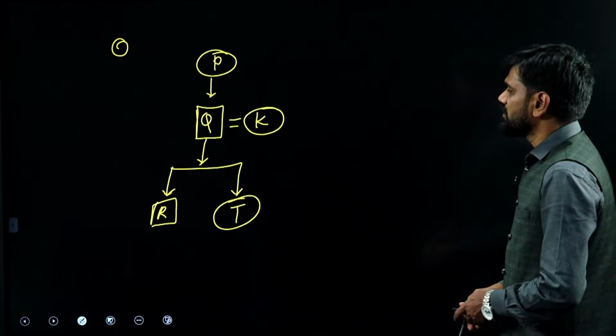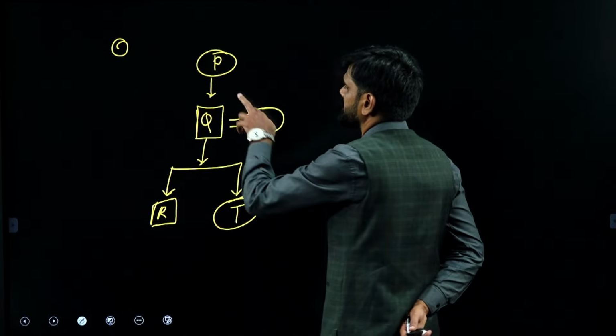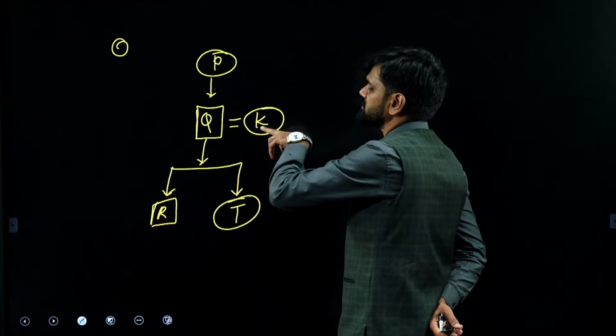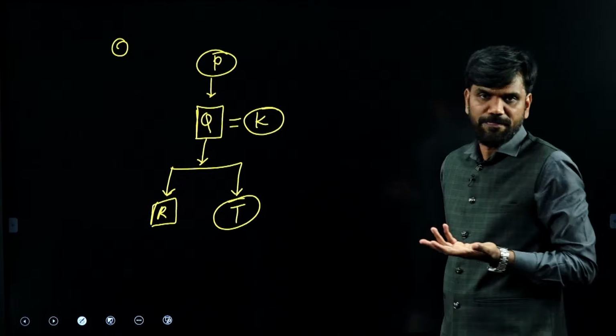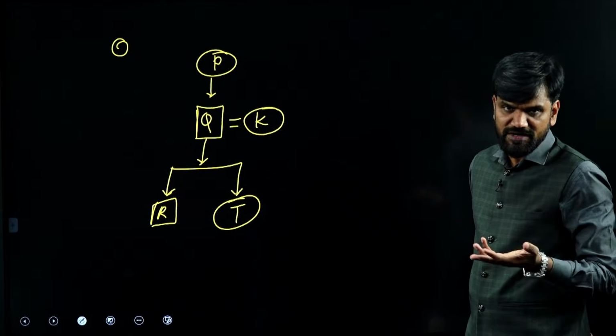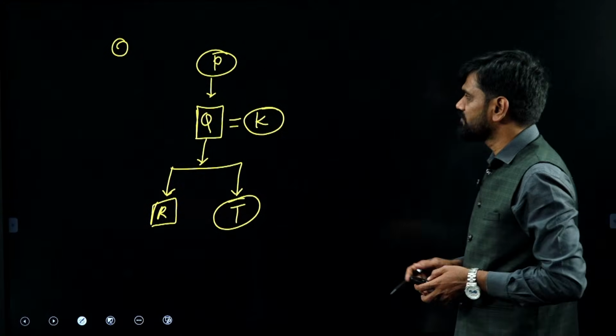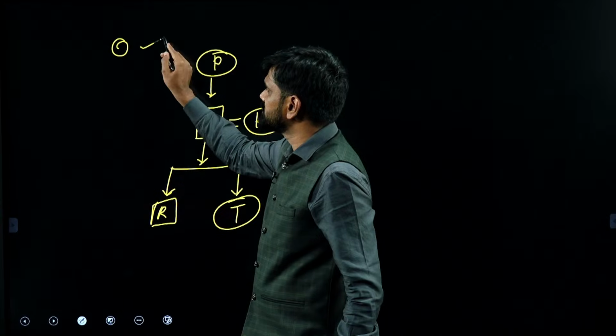Here I can now say that P, how is P related to K? K's husband's mother. Husband's mother is nothing but mother-in-law. Hence I can say that P is the mother-in-law of K. That is working for option C.